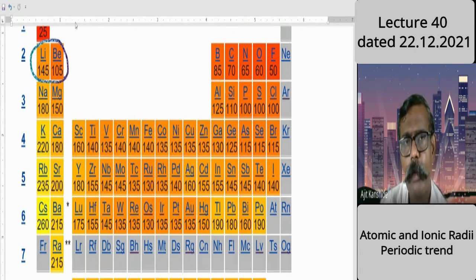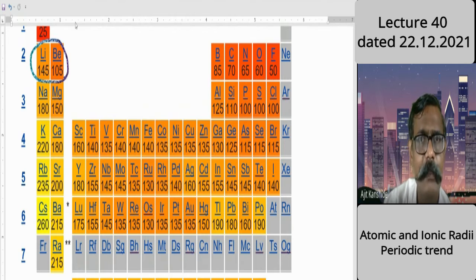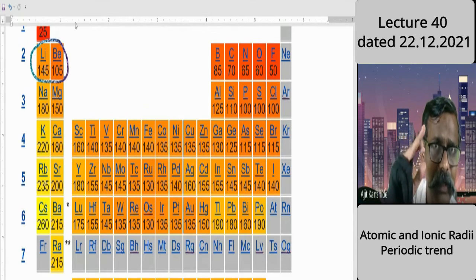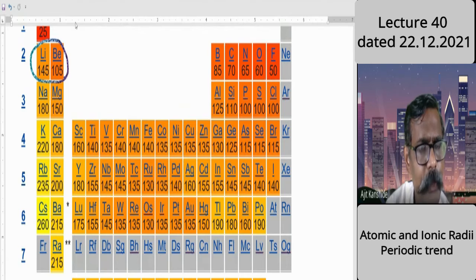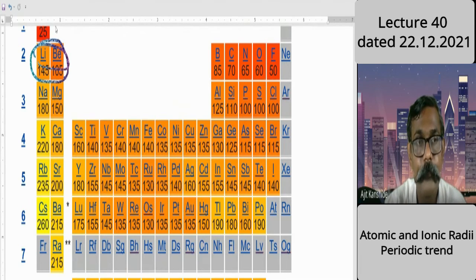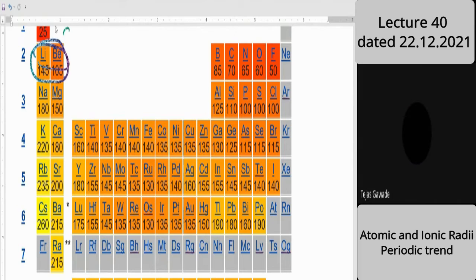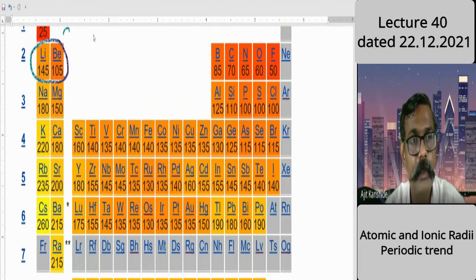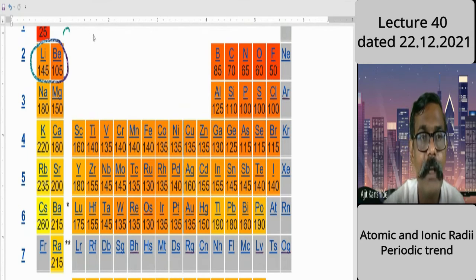Okay. One more thing about the size variation. Is it right? 145 you said, no? 145, then 180 also you have said. 120. Yes, right. Okay, fine. Lithium to beryllium, there is a decrease by how much quantity? 40. See here, just read those numbers. Could you read those numbers? 145 and 105.